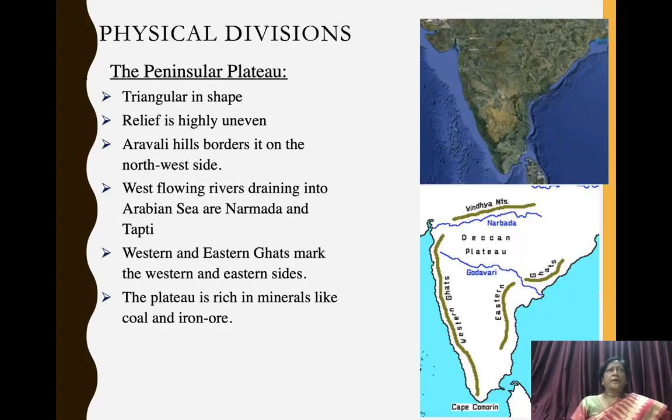It is bordered by Aravalli on the northwest side. There are two west flowing rivers which drain into the Arabian Sea, Narmada and Tapti. Western and Eastern Ghats mark the western and eastern sides. The plateau is rich in minerals like coal and iron ore.